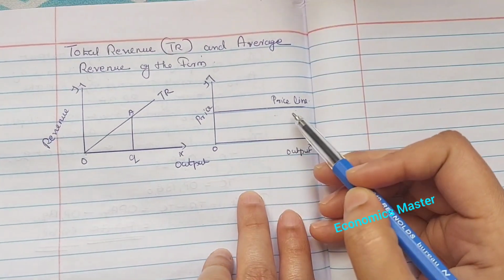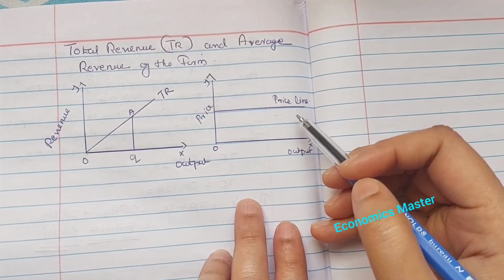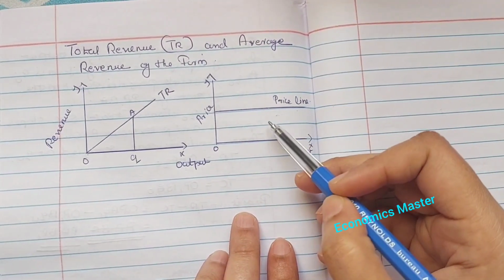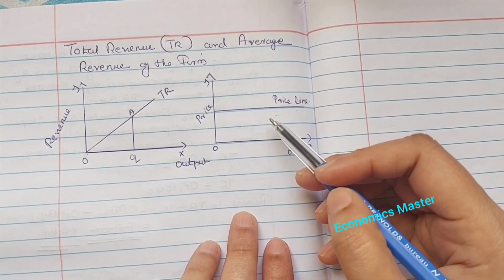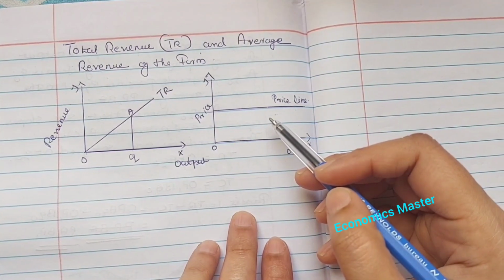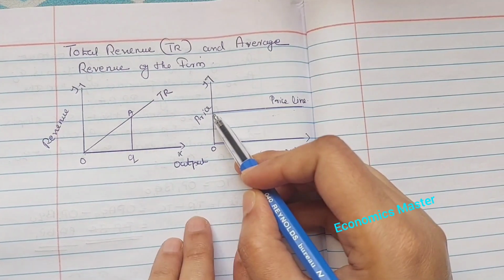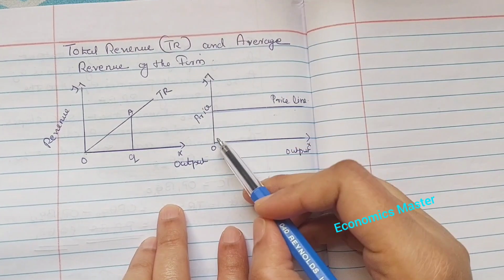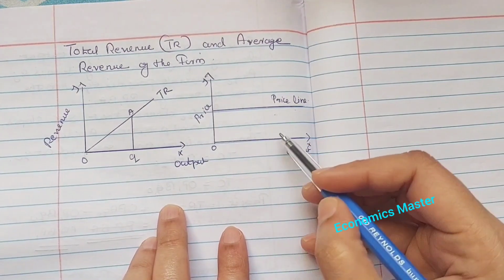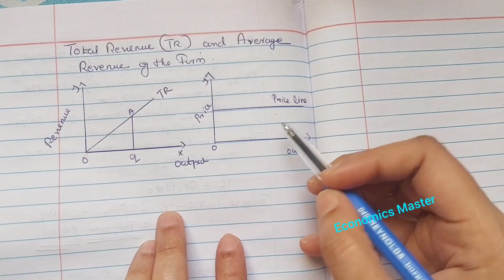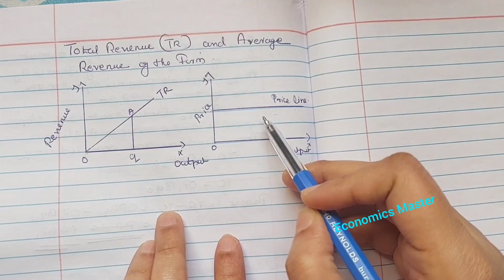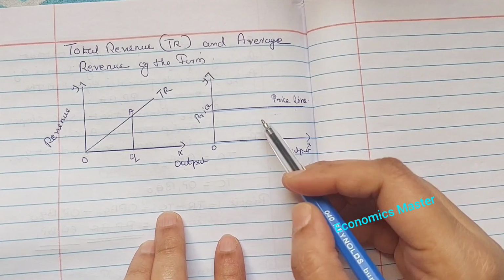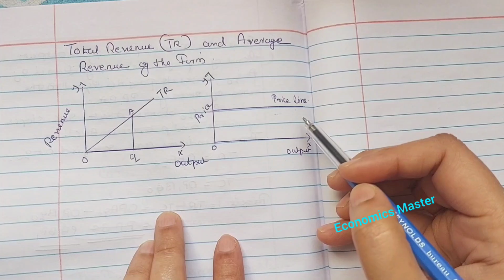This demand curve is perfectly elastic because the firm can sell as many units of good as it wants to sell at the price P. At this price level, the firm can sell as many units. So the average revenue curve equals the price line.